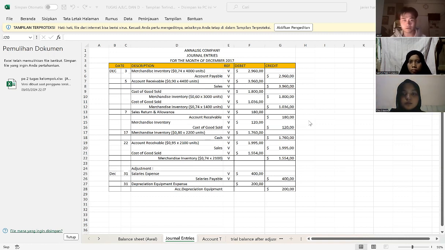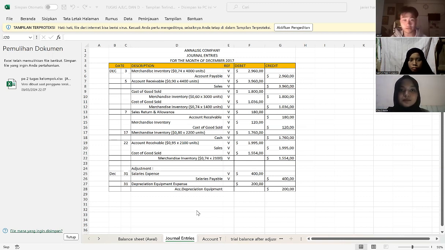1,760. Fifth, the first sales journal is for recurring credit sales, namely account receivable on debit and sales on credit as 1,995. And the second journal is for recording cost of goods sold, namely cost of goods sold on debit and merchandise inventory on credit as 1,555. The next is adjusting journal, or adjustment.